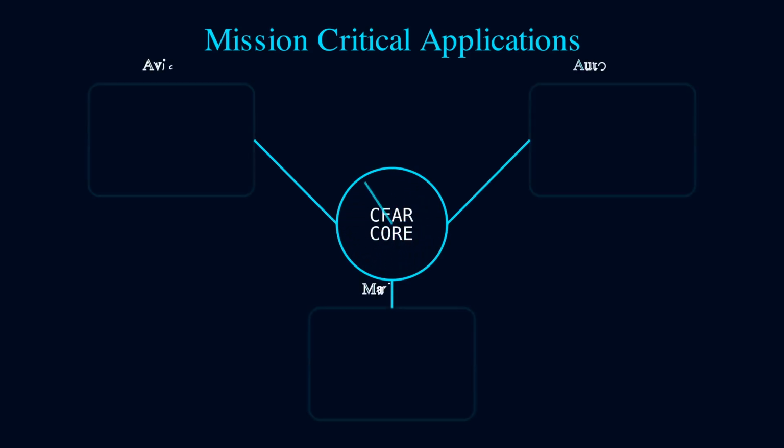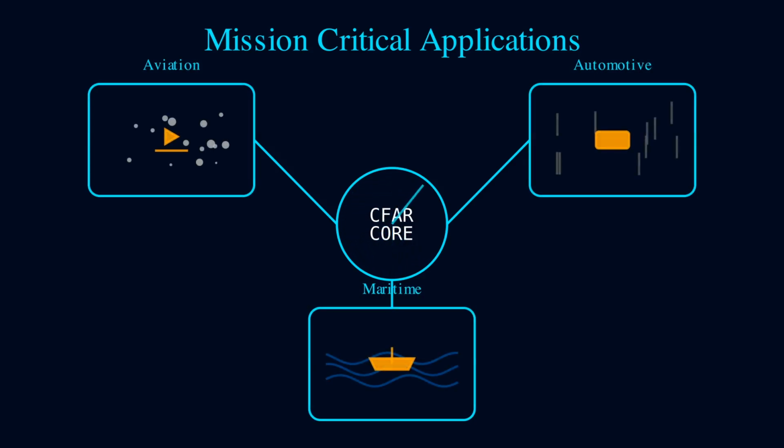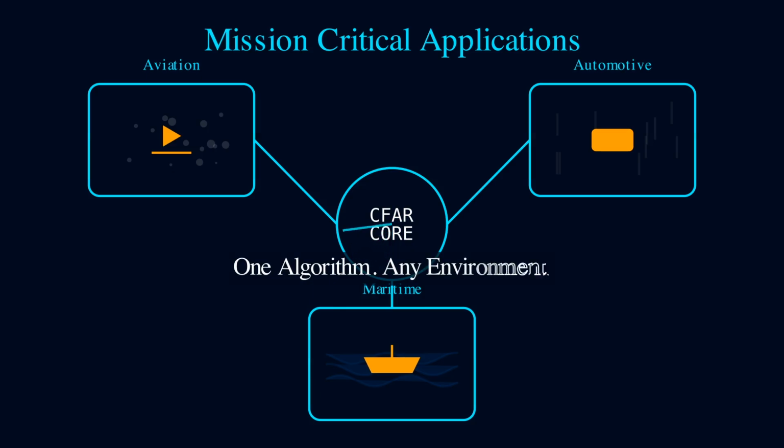CFAR is mission-critical across multiple domains. In aviation, it separates aircraft from cloud and rain clutter, enabling air traffic control and weather radar. Maritime systems use CFAR to detect ships and periscopes against a background of ocean waves. Automotive radar in self-driving cars employs CFAR to identify vehicles and obstacles in complex urban environments. From commercial aviation to military defense to autonomous vehicles, one algorithm adapts to any environment. This universality makes CFAR indispensable.